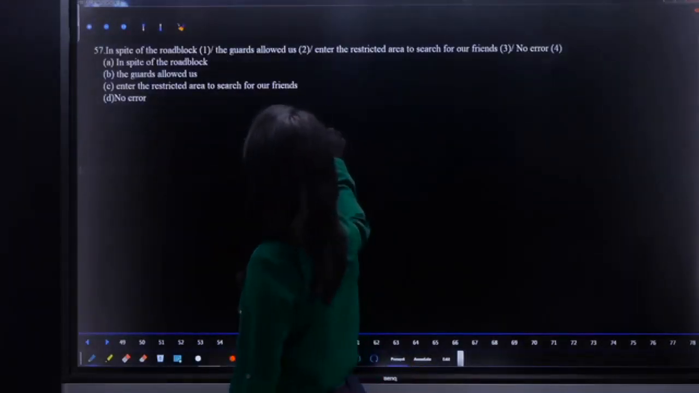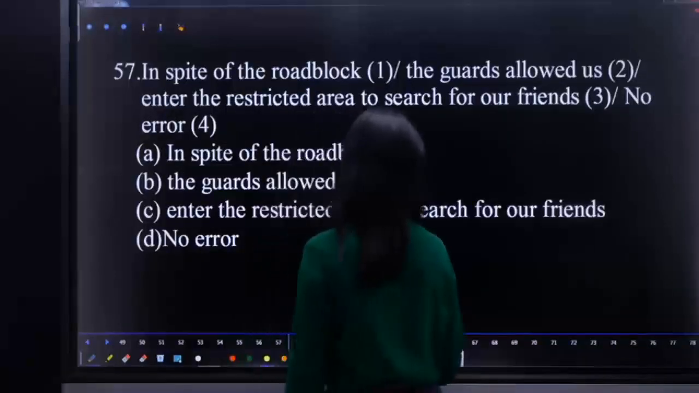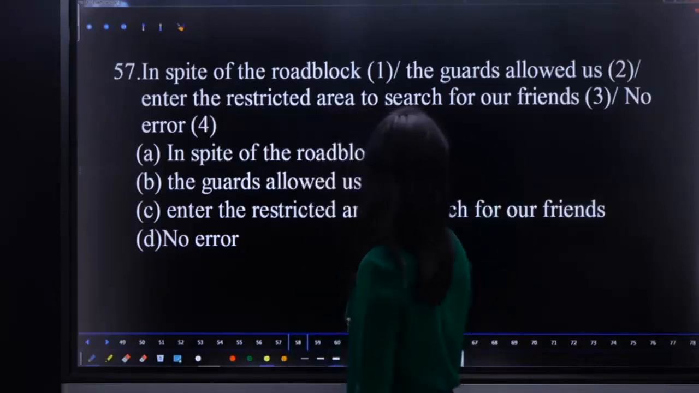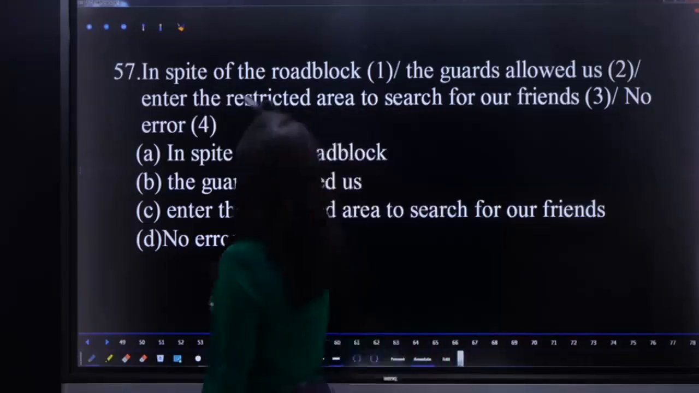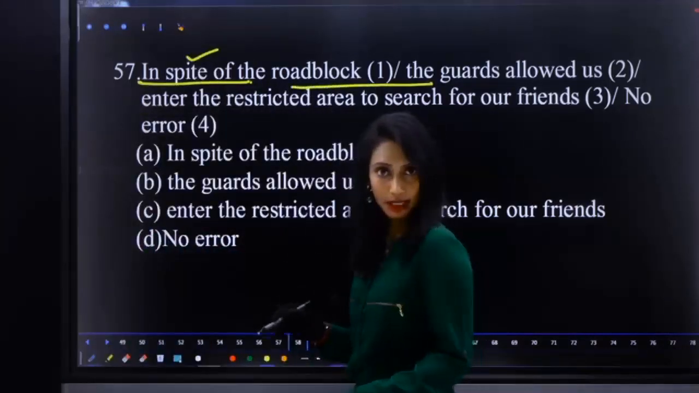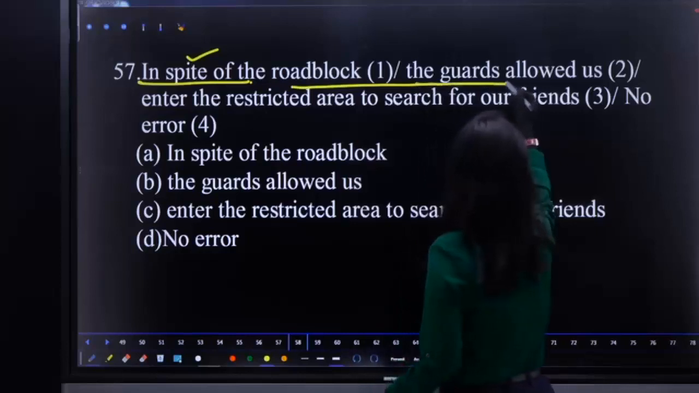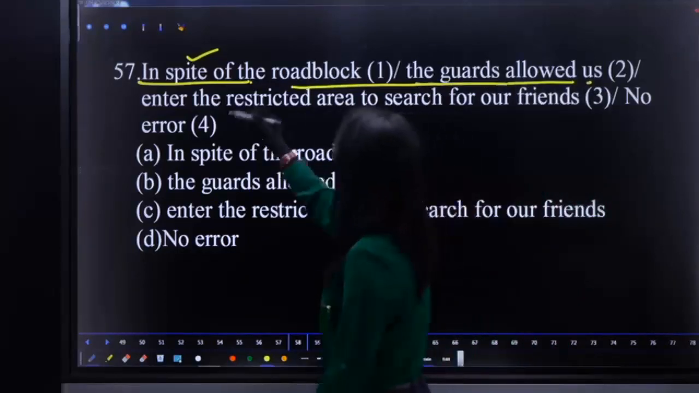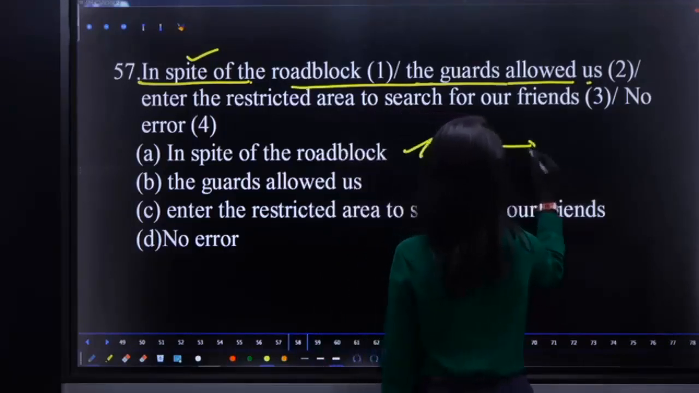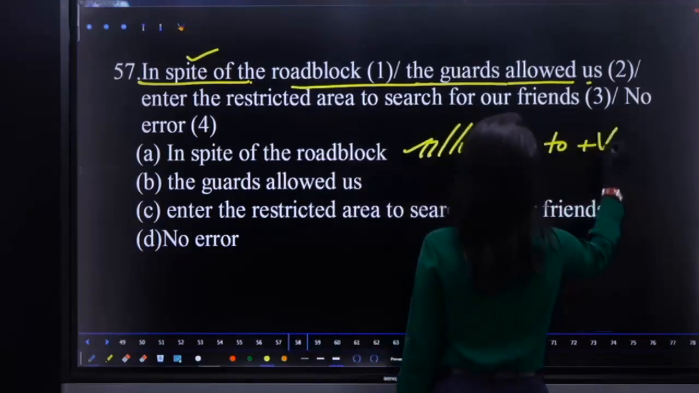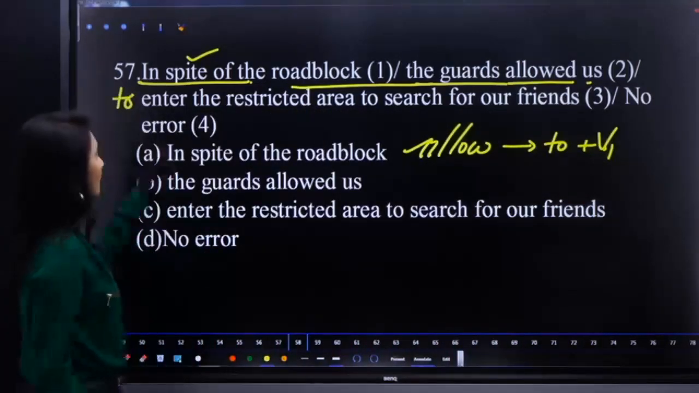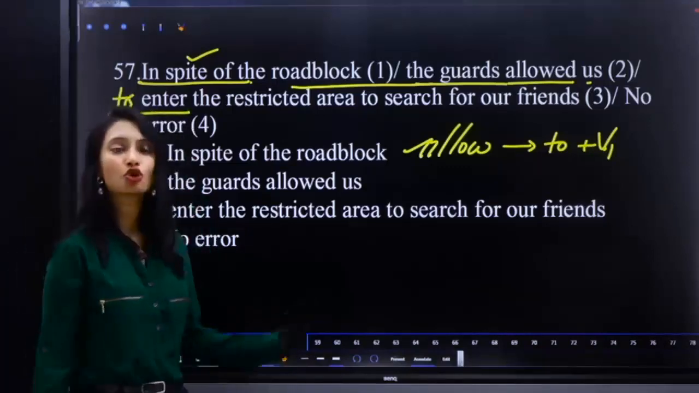57. In spite of the roadblock, the gods allowed us enter the restricted area to search for our friends. What is the error? In spite of, okay, correct, the road was blocked. And what happened? The gods allowed us enter the restricted area. Remember, allow is followed by to infinitive, not bare infinitive. But here, enter only there. Where is to? So, place to before enter, to enter.